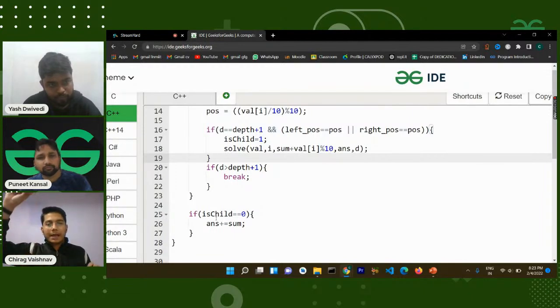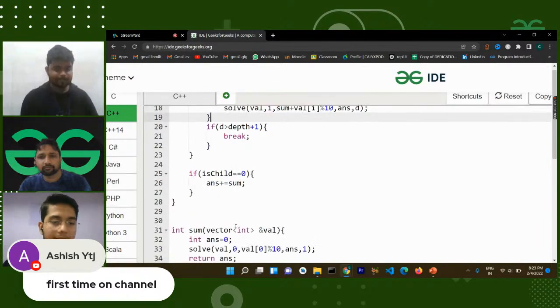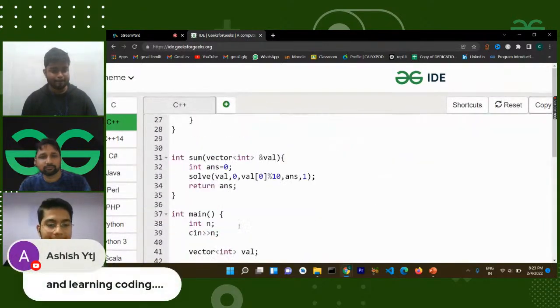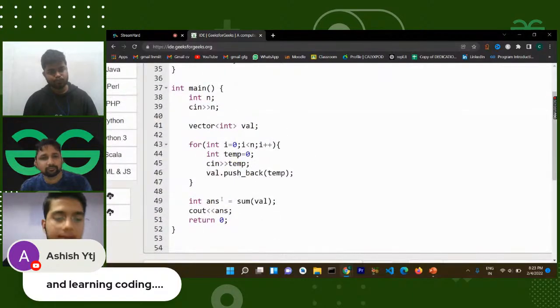So here I will iterate through the whole thing, and if I get a leaf node, I will add the sum to the answer. Then I will go back again and find similar ways. So this is how it is being calculated, and we have returned the answer here, and we have printed the answer here. So I think that's pretty much it.